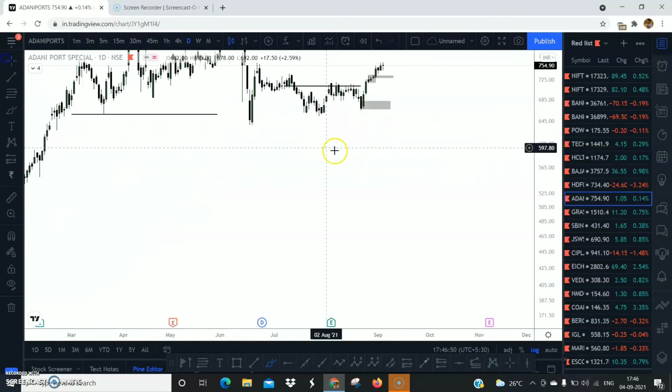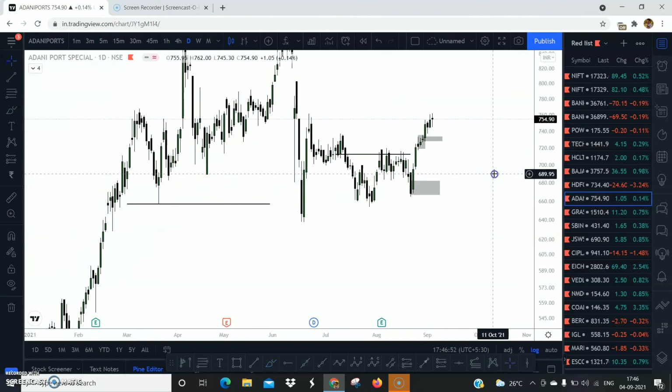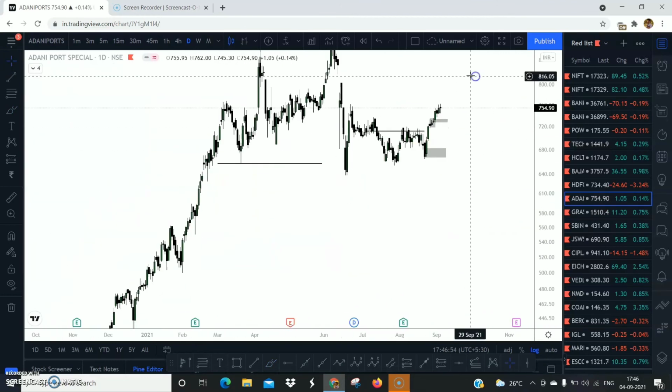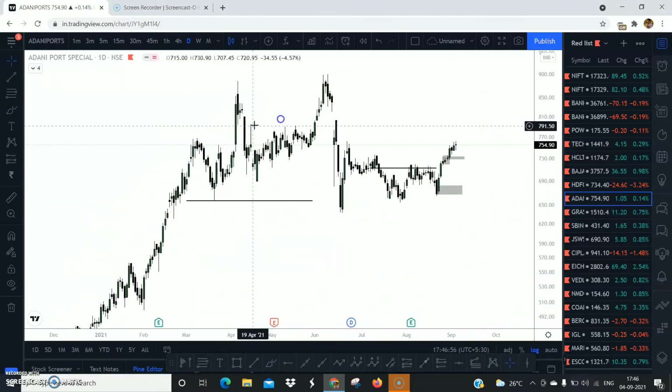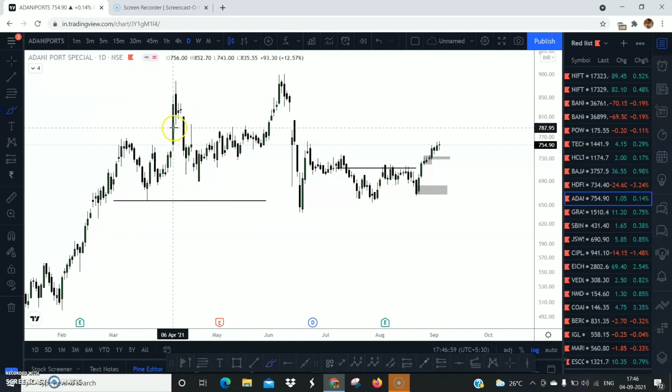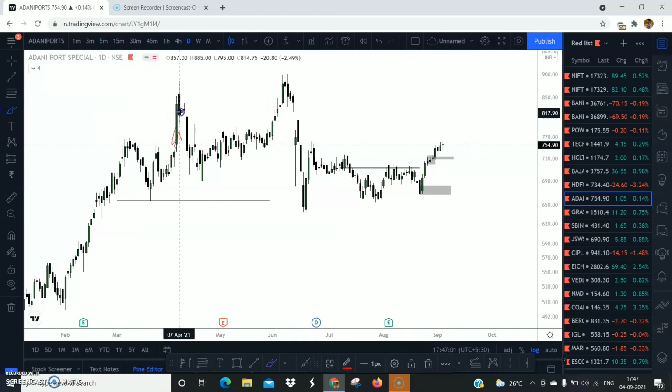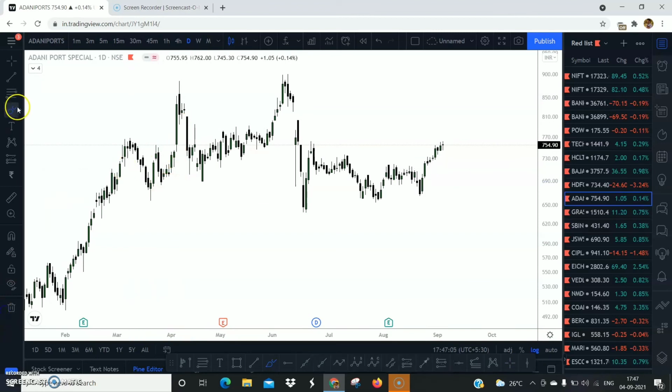So we have another Adani Ports here. Adani Ports is pretty bullish. Okay, so let's look, just trying to understand the imbalances. We had an imbalance here. The price comes lower to fill the imbalance, following the trend. The market is following the trend, right? Comes here, creates a new high around this area.